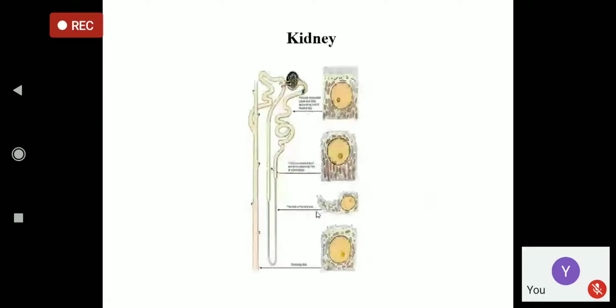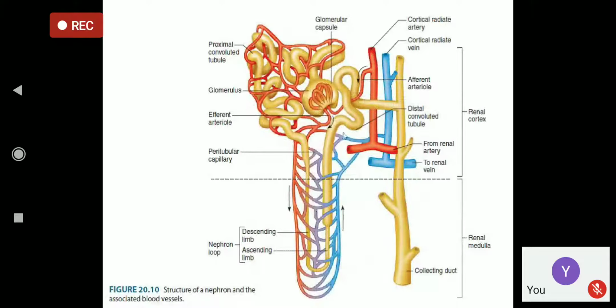Now, if we go again here, you see, first artery, then arteriole, then capillary, then again a vessel, then again capillary, either peritubular capillary or vasa recta, same capillary.